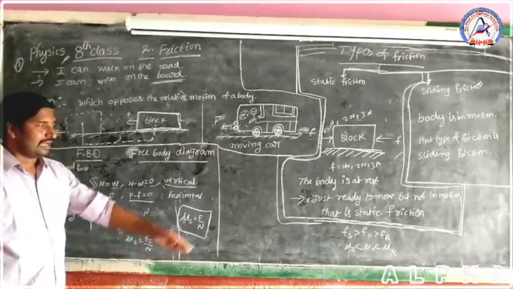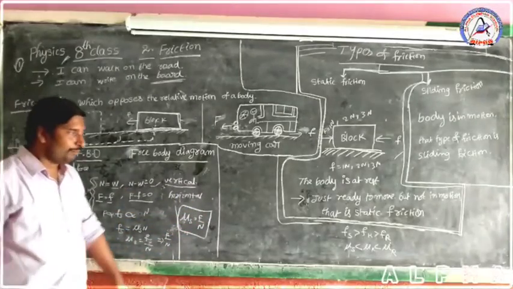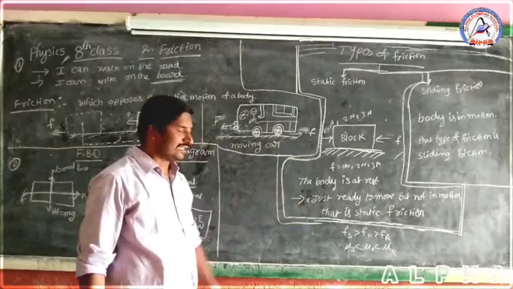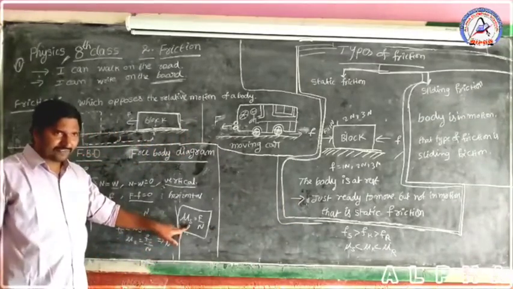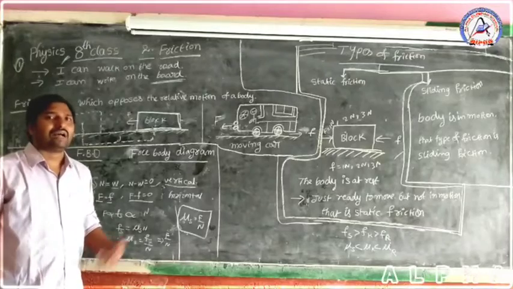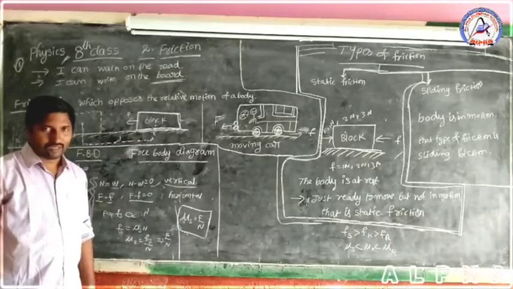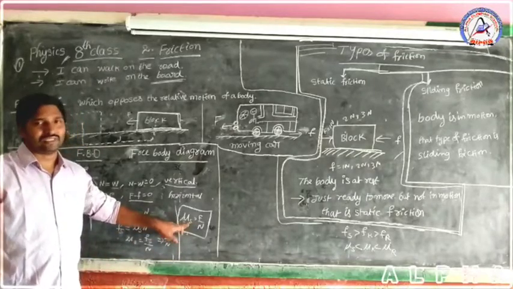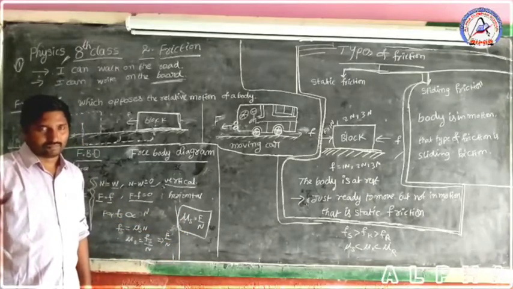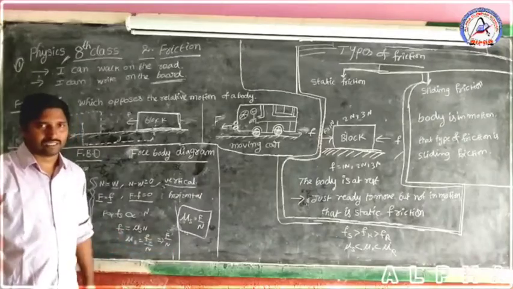The coefficient of static friction is always less compared to kinetic friction and rolling friction. Listen to the children: static friction decreases means applied force is more, and applied force is more means the static coefficient decreases. So you have to observe that.